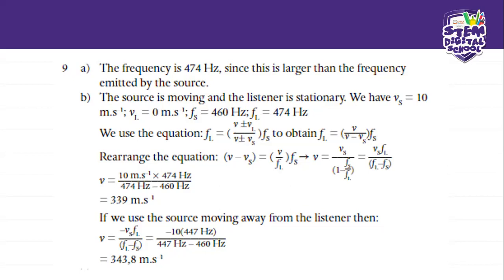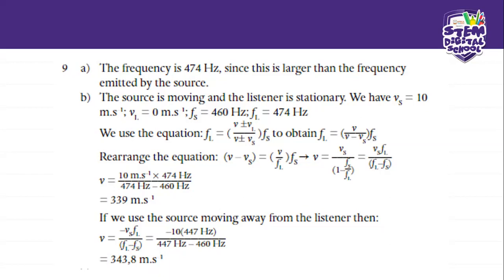So part B says the source is moving and the listener is stationary. So we have VS as 10 and VL will be 0. It depends: when the source is moving towards the listener, the VS is minus, but once it moves away, then the VS becomes positive. We've got the frequency of the source, which is 460, and the frequency of the listener, which is 474, as we have determined.